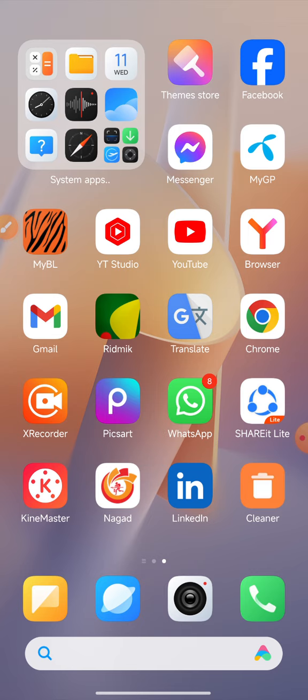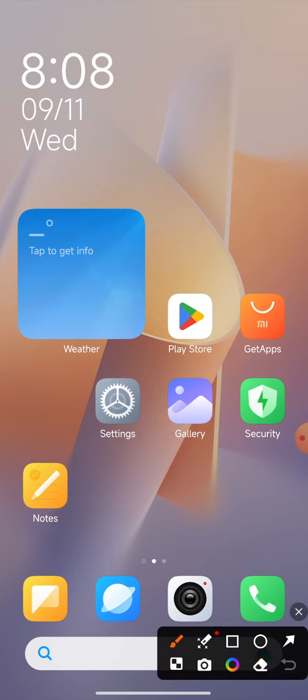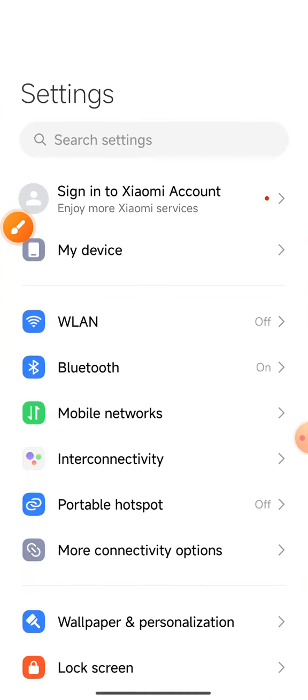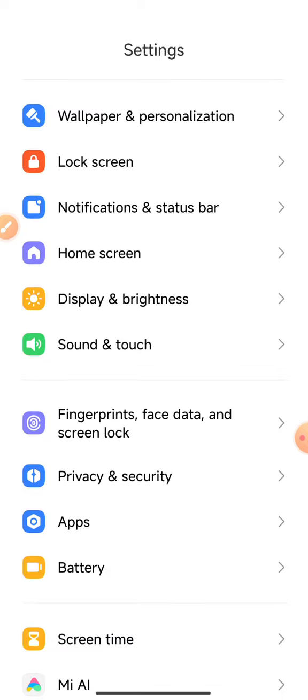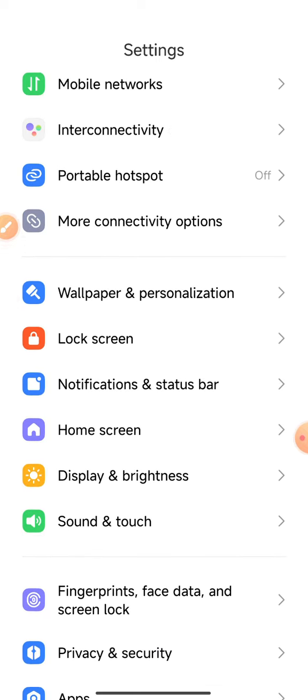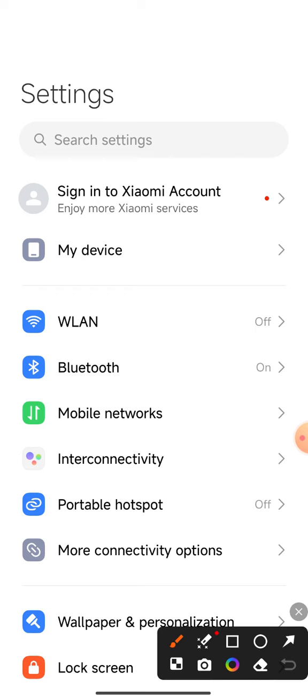Now, first find your mobile phone display and search for the setting icon. When you get the setting icon, click the setting icon option and this interface shows on your mobile phone display. Scroll down and search display and brightness. No, very easy way, search setting option